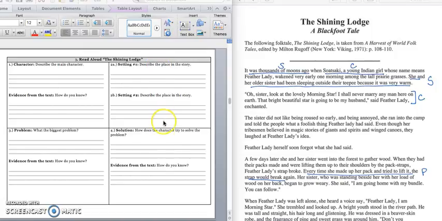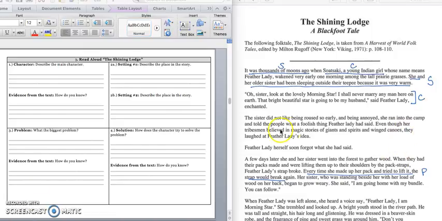We have 2 settings. This first setting that we just learned about, it says the story takes place 2,000 moons ago. And we know that they are in a Native American village. So in the first part of box 2, I would write, the story takes place on Earth 2,000 moons ago in a Native American village. Press pause to write down your answer and play when you're ready for the focus question.